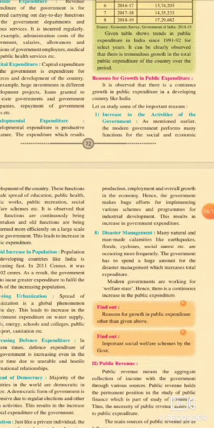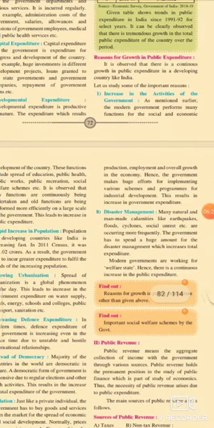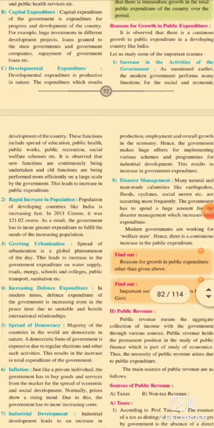Now I explain one by one the reasons for the growth of public expenditure. Number one is the increase in the activities of the government. As mentioned earlier, the modern government performs many functions for the social and economic development of the country. These functions include the spread of education, healthcare facilities, public works, public recreation, social welfare schemes, etc. New functions are continuously being undertaken and old functions are being performed more efficiently on a large scale by the government. This led to an increase in public expenditure.